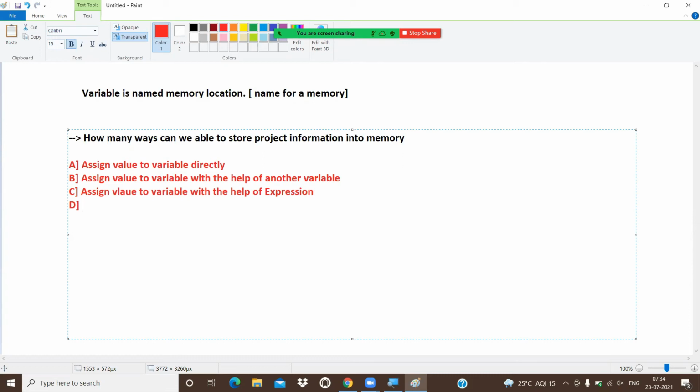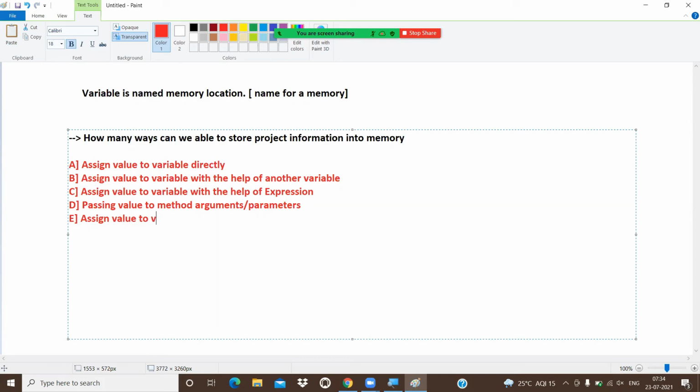Another one is passing value to method arguments or parameters. And the fifth one is assign value to variable with the help of method return type.